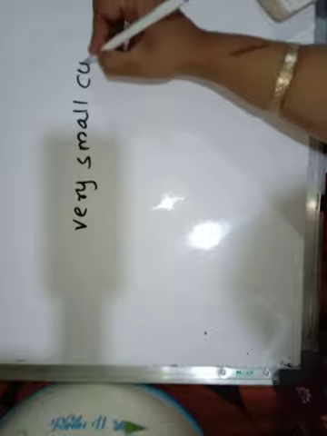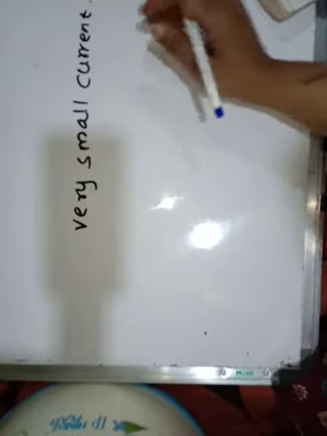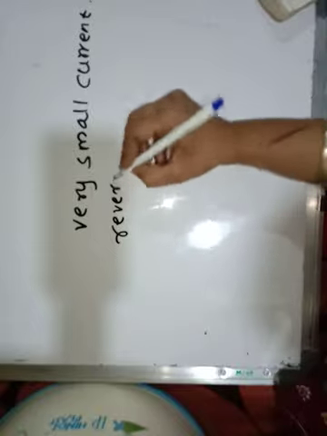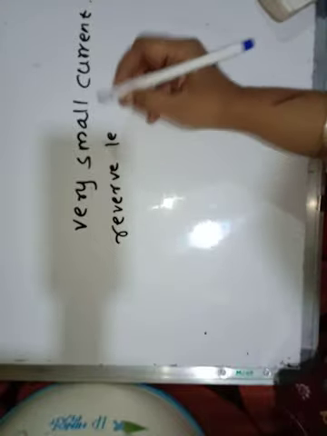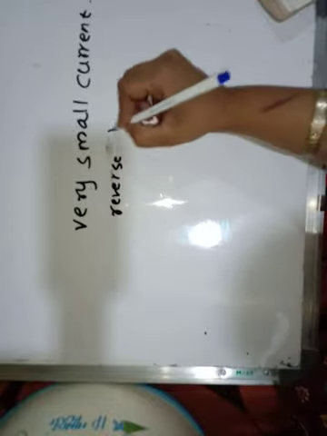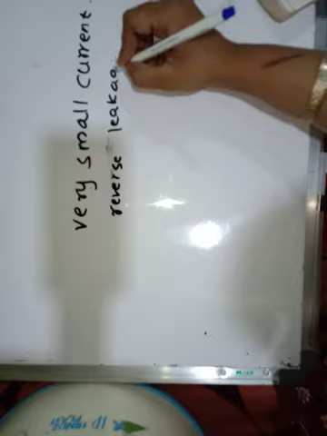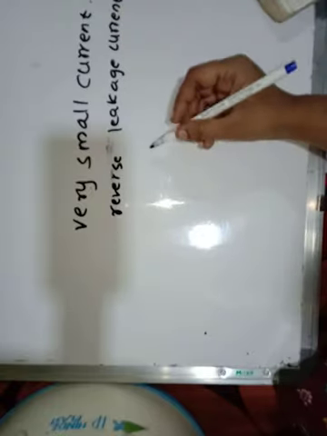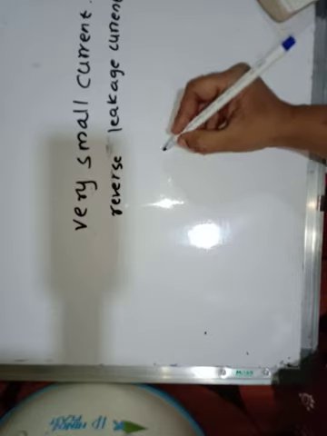This very small current flowing through the diode is called the reverse leakage current, because it comes from the minority carriers.